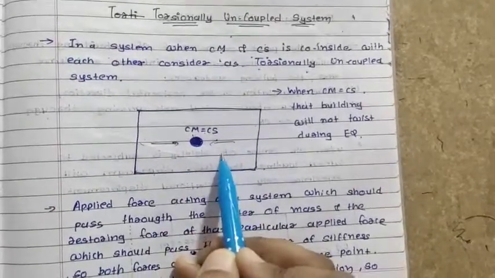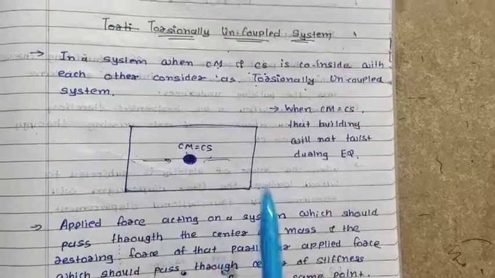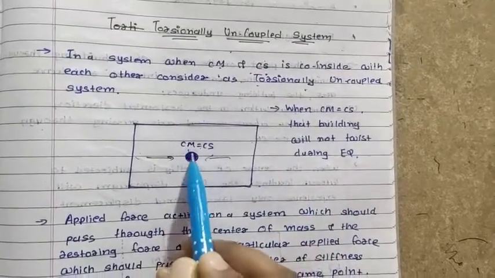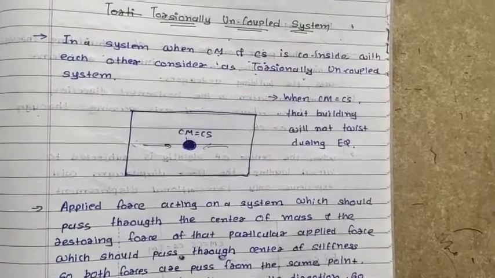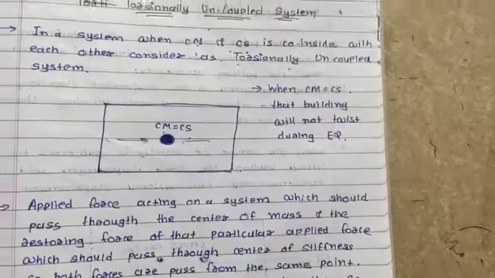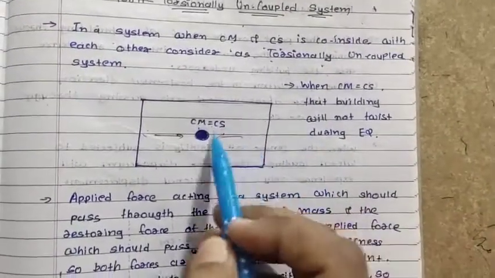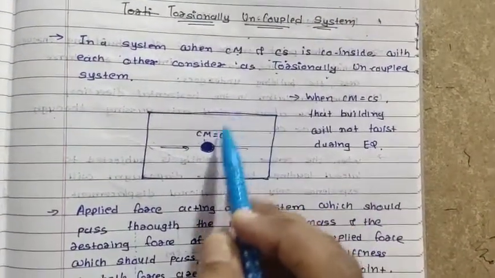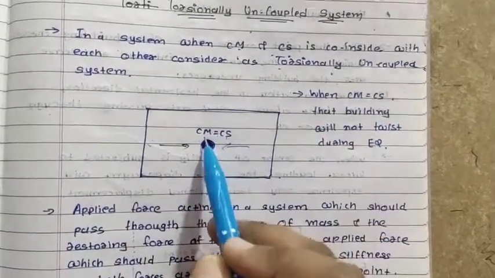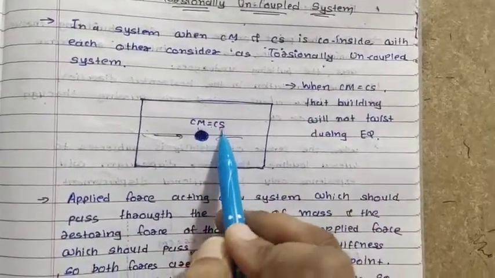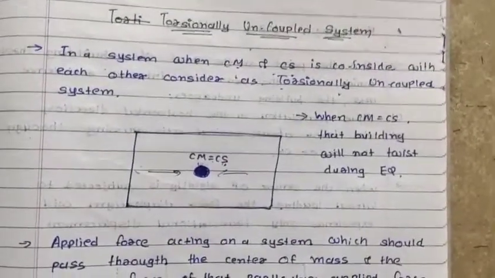Because of this, the system will be in equilibrium. Because of that equilibrium condition, whenever earthquake forces come, the building will not twist, because the center of mass and center of stiffness coincide with each other.